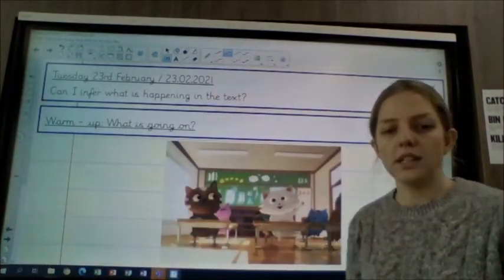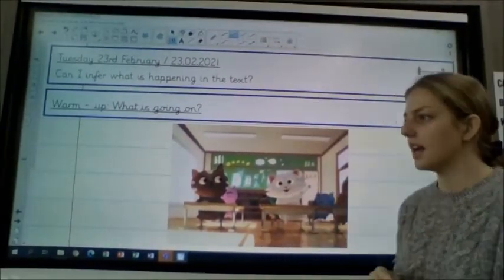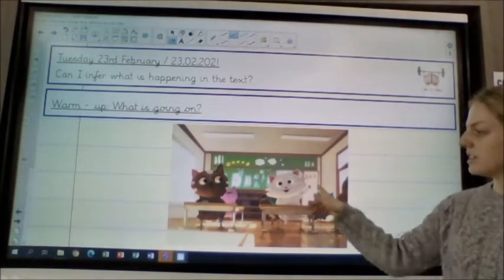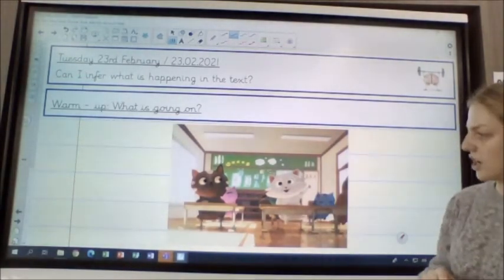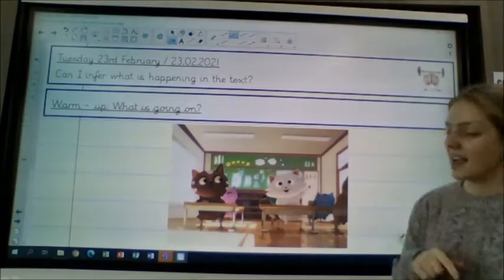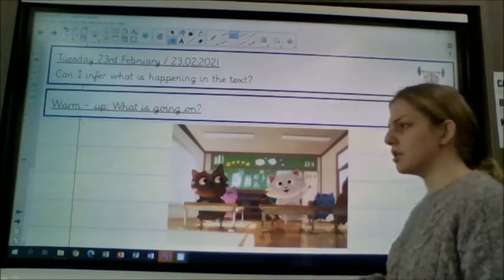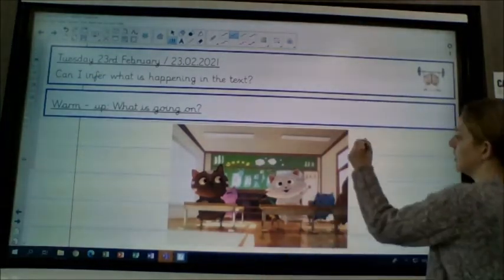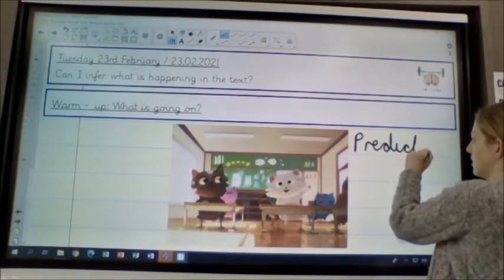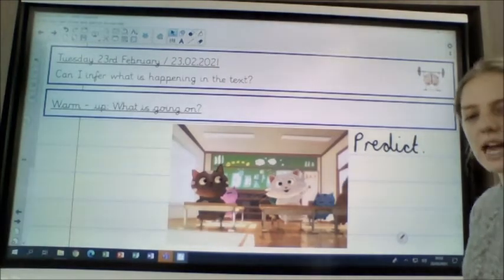Okay, so before we start, I've just got a little warm up for us to get our brains working. What's going on in this picture? Can you predict what is happening in this picture? I've got some kittens sat at a desk and one has their hand up. What's going on there? What do you think is going to happen? So can you make a prediction? So can you predict what is happening here?